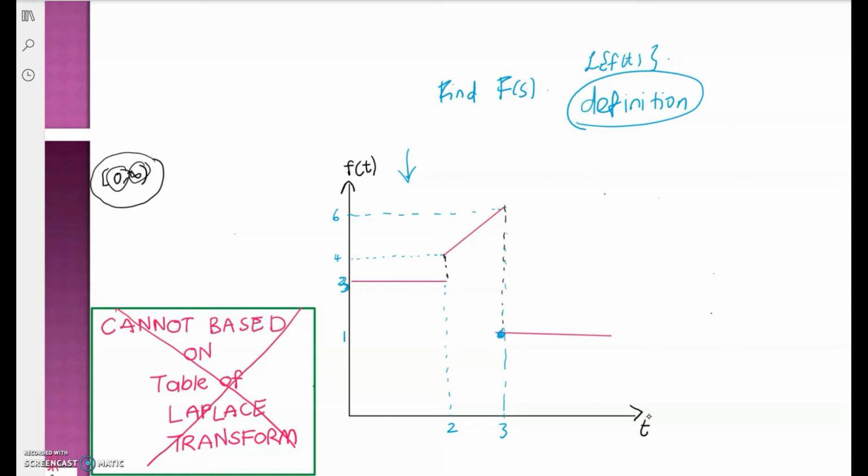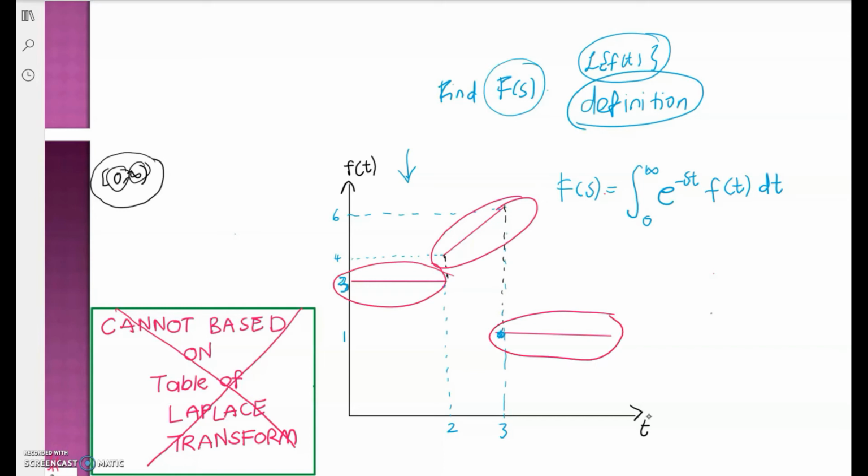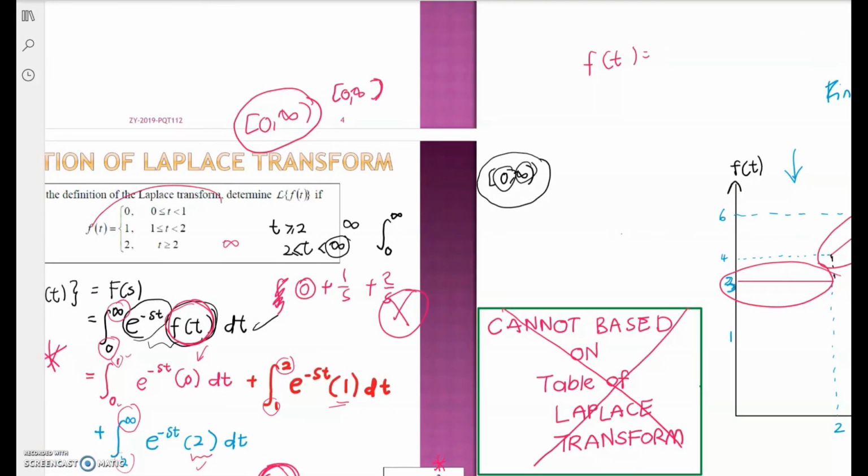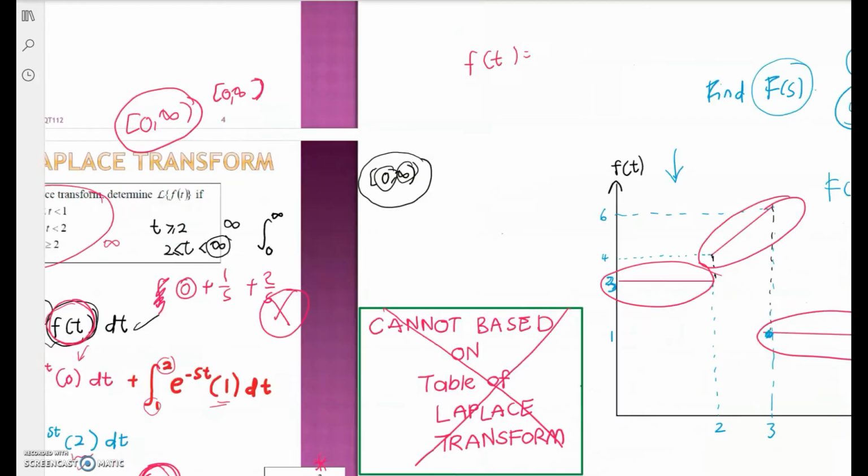In order to get F(s), or the Laplace of f(t), you know that F(s) can be obtained by the definition: the integral from 0 to infinity of e^(-st) f(t) dt. So the question is, what is your f(t)? You need to find your function piece by piece. You must come up with the piecewise function first, and only then can you solve it.